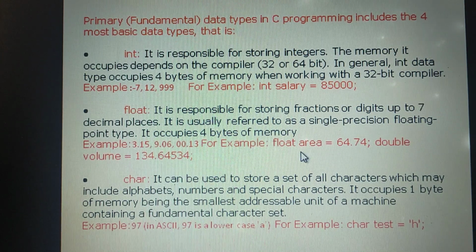And how to declare float type data? This is the data type float, used for storing decimal point numbers. Then give the name of the variable: float area = 64.74. After execution, the computer will come to know we need one resource for allocation. The name is area, and we are going to store values having a decimal point. So that much space the computer reserves in the memory. In such a way you can use the data type float.